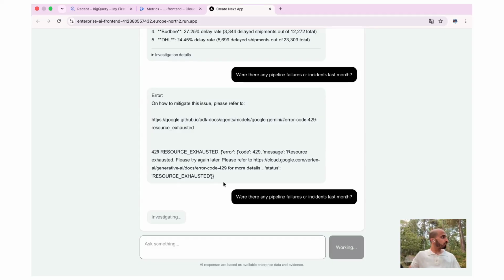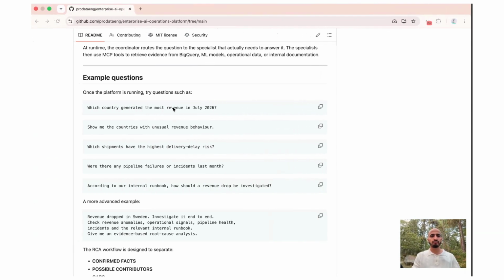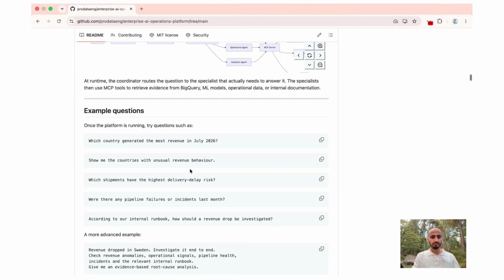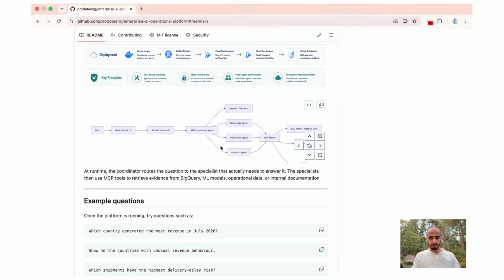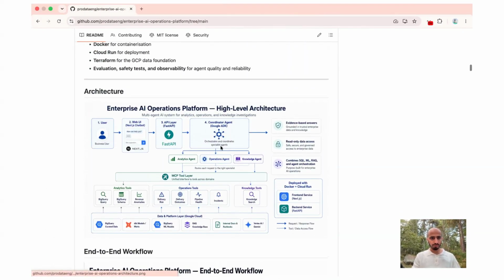I'm going to show you quickly the other repository after this. Yeah, it's very interesting, the architecture as well. Okay, while it's processing, let's go through the architecture part.